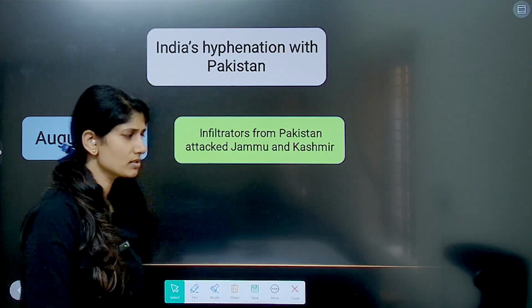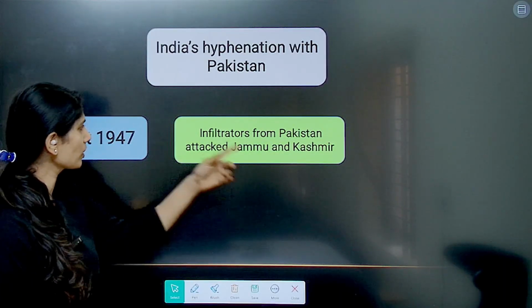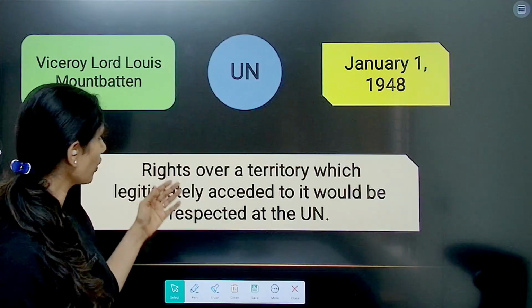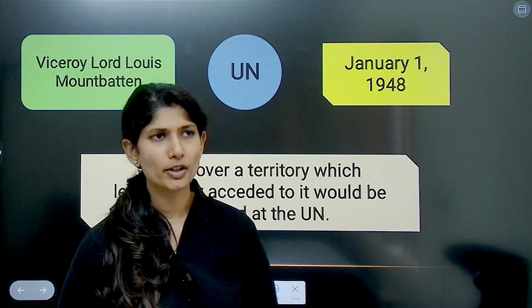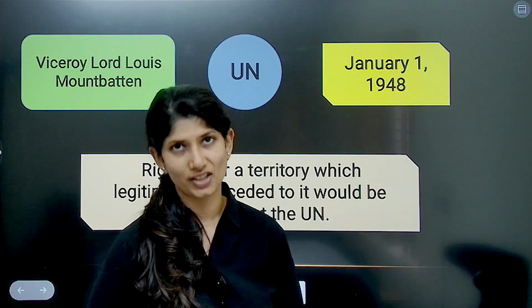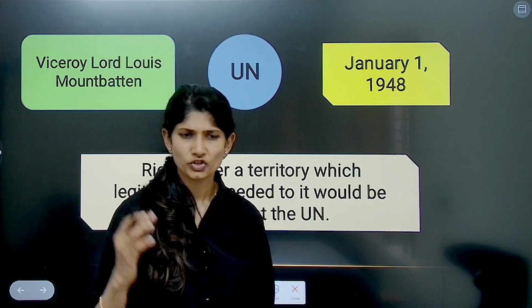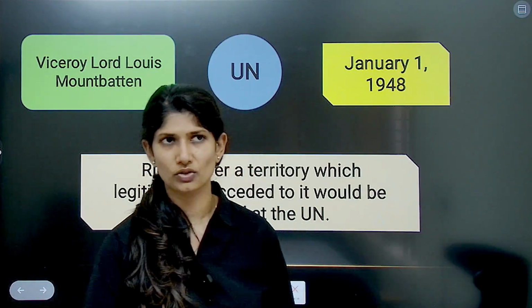How do we say this? In 1947, when infiltrators from Pakistan attacked Jammu and Kashmir, the Viceroy, Lord Mountbatten, suggested that India go to the United Nations. Based on the same advice, around January 1st, 1948, we did go to the United Nations.